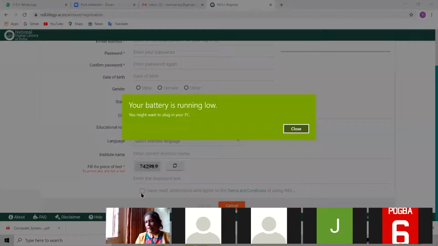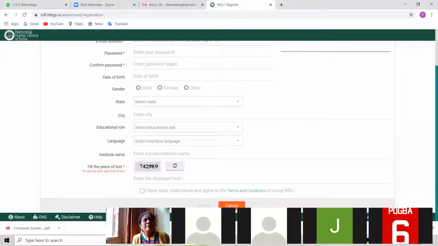One second. Battery is down. Charger. Charger. Thank you.